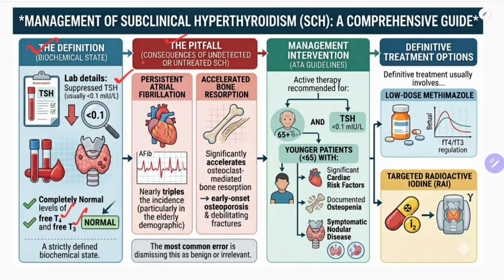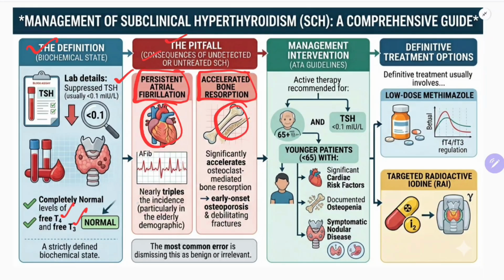Clinical pitfall. Consequences of undetected or untreated subclinical hyperthyroidism. What will be the consequences? The consequences will be on heart and on bone. So there will be persistent or refractory atrial fibrillation. And second, there will be accelerated bone resorption.